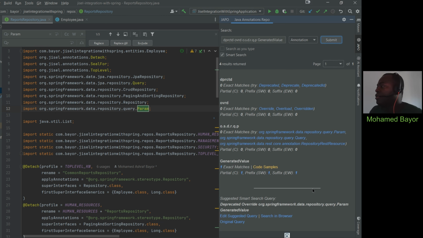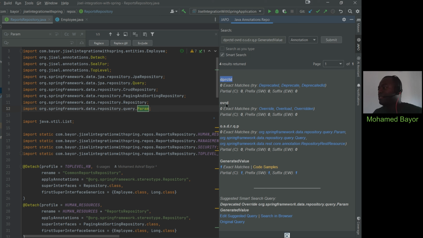Okay. So when it comes to deprecated, of course, there are 0 exact matches, but JAPO, making use of AI behind the scenes, attempted to get us some possibly existing annotation names which are close enough to what we entered. So that will be deprecated, which we know. And it attempted with deprecate and deprecated ID. I'm not sure if those exist yet. I haven't seen them in other libraries, but they could be.